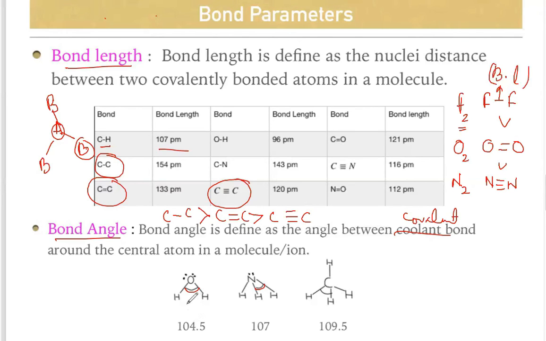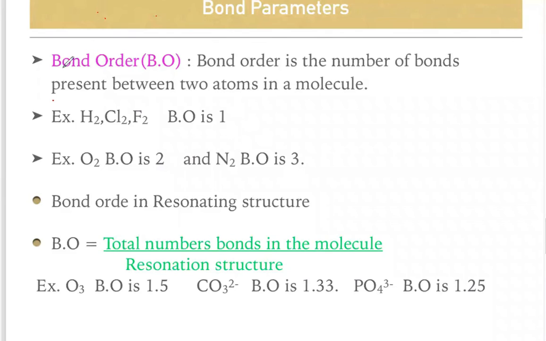What is the bond angle in the water molecule? Water is 104.5 degrees. This one is NH3, ammonia. Ammonia is 107 degrees. This one is methane, CH4, 109.5 degrees.